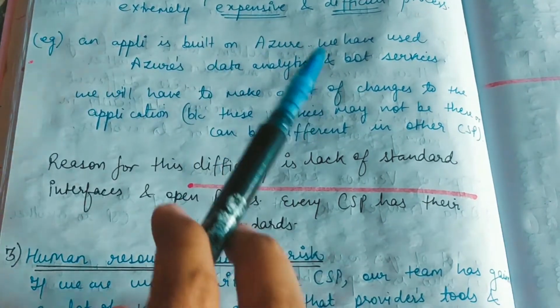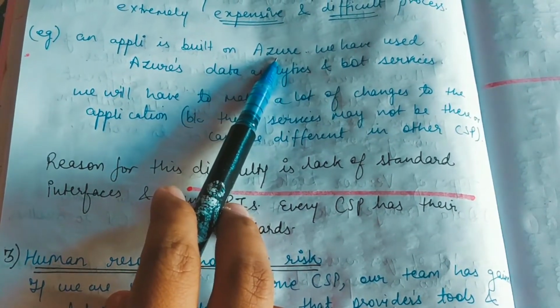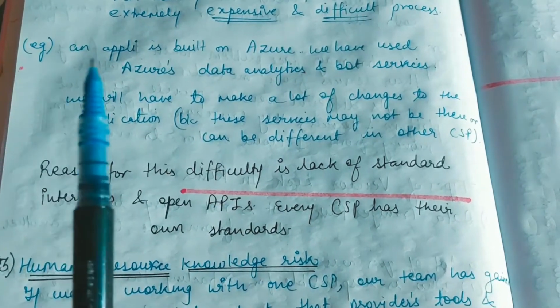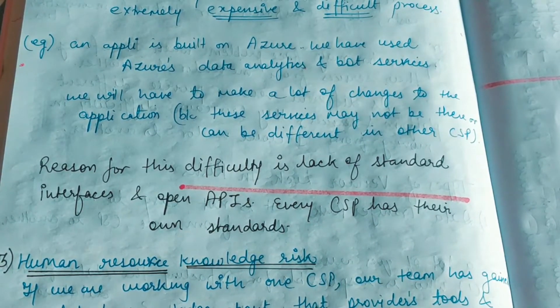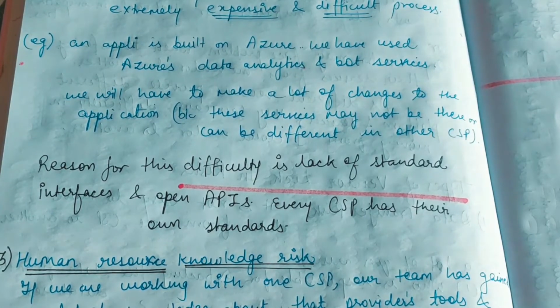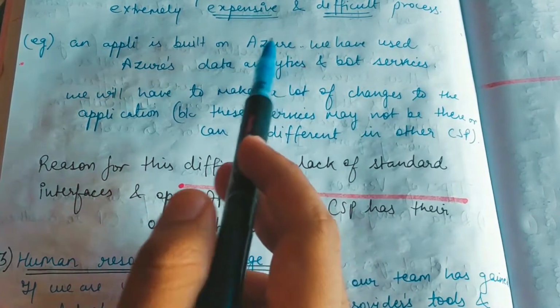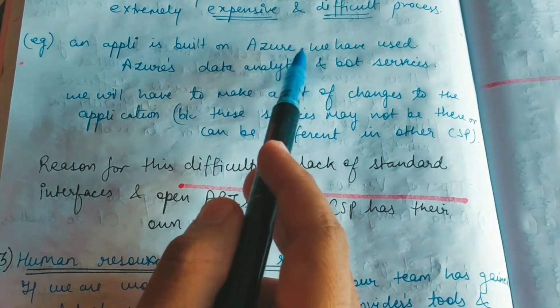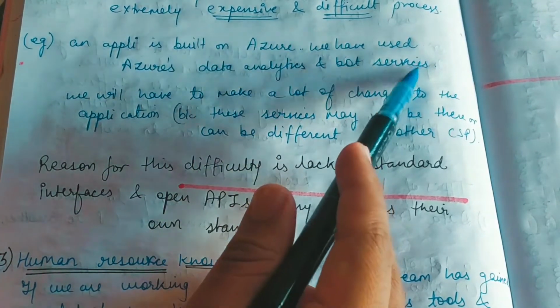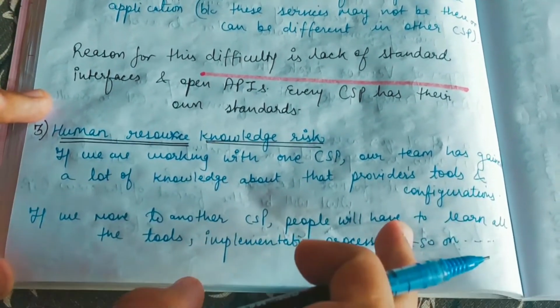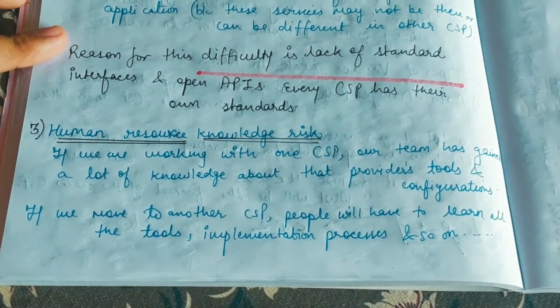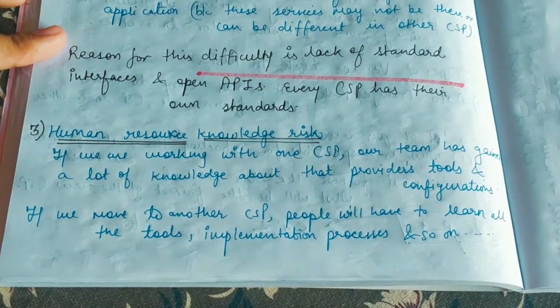So guys, if they want to make another app or any other application, they know where the components are and how to make it. They can do that very easily because they know how to deal with all the tools and configurations provided by that particular service provider, that is Azure. Now when they want to shift from Azure to AWS, they'll have to learn all the concepts of AWS and only then can they start their production. So that will also take some time, right? So that is the scenario.